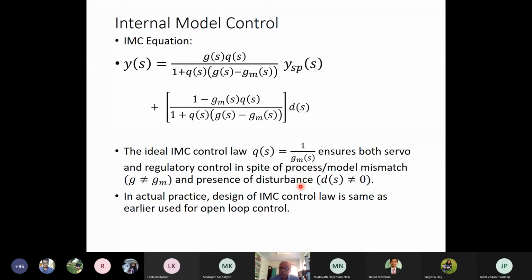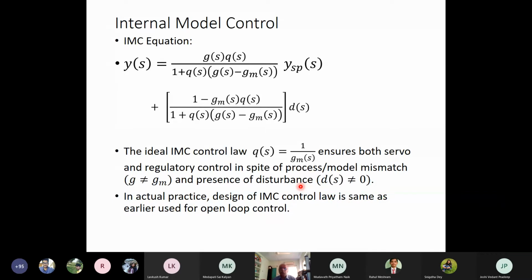If I take the invertible part of GMs only, then it will be Fs by GM minus s. Thus, in actual practice, the design of the IMC control law is the same as that used earlier for open loop control.